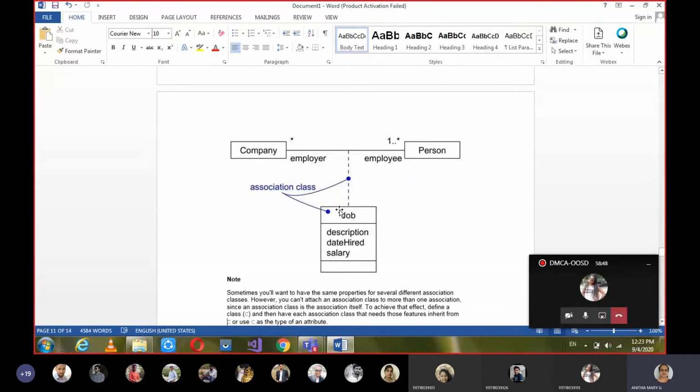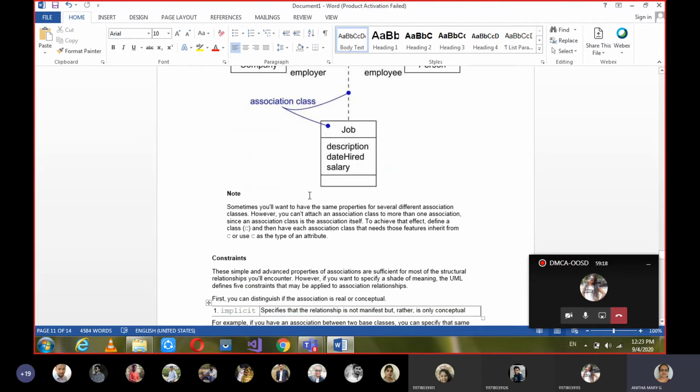Okay, professionalism, only job, no personal details or any other things in the workplace. So only job. Okay, and those are descriptions. So when he was hired, what is his salary, what are the descriptions, and during joining, what are the details, or bonding, or temporary, permanent, all the details can be specified about that job. That is the description. So such a thing we can call an association class.